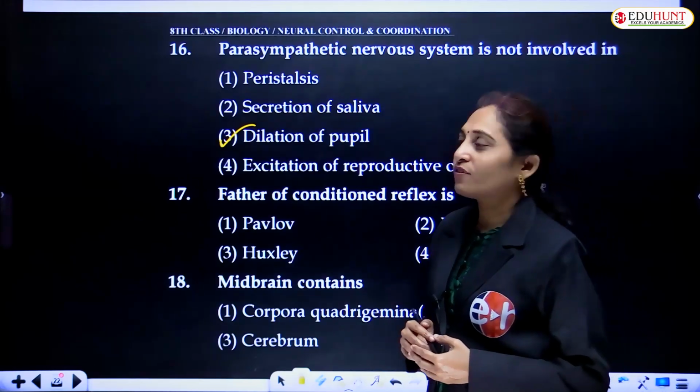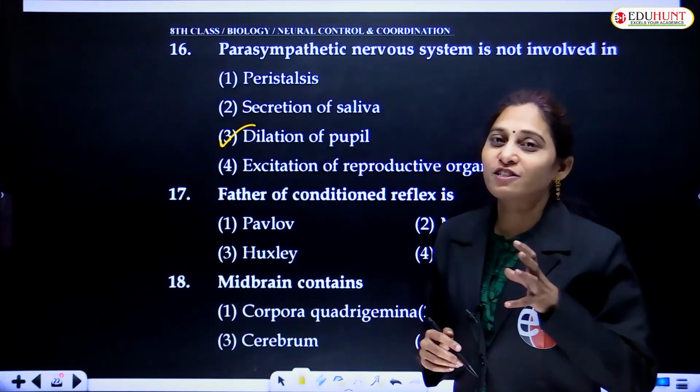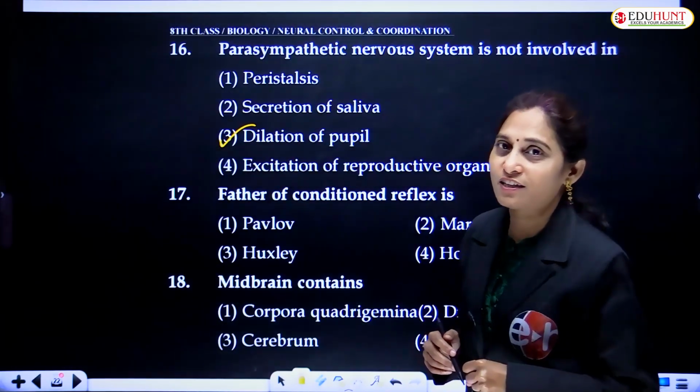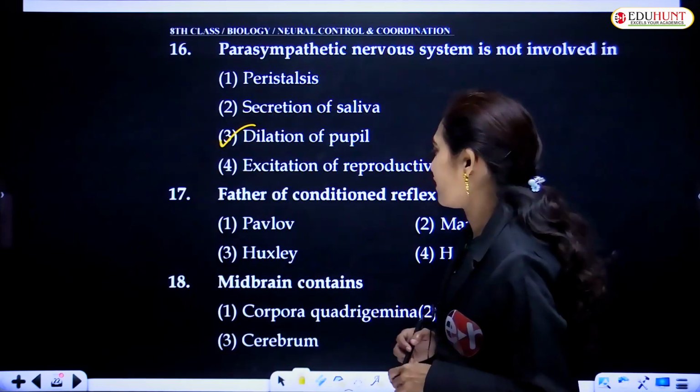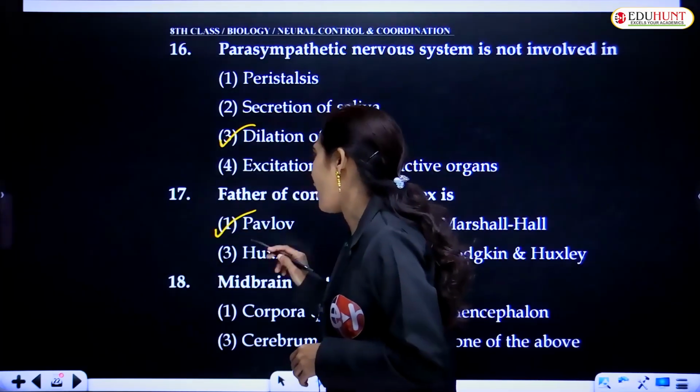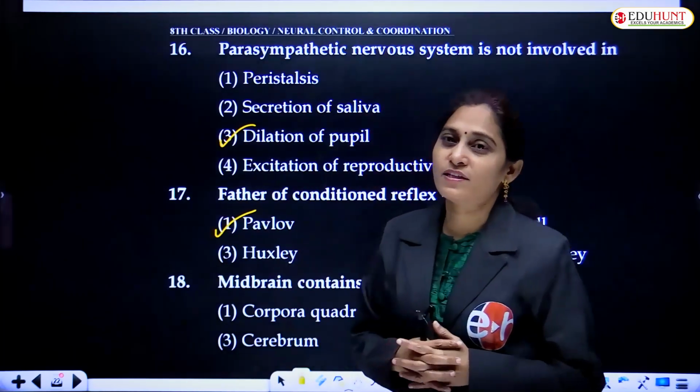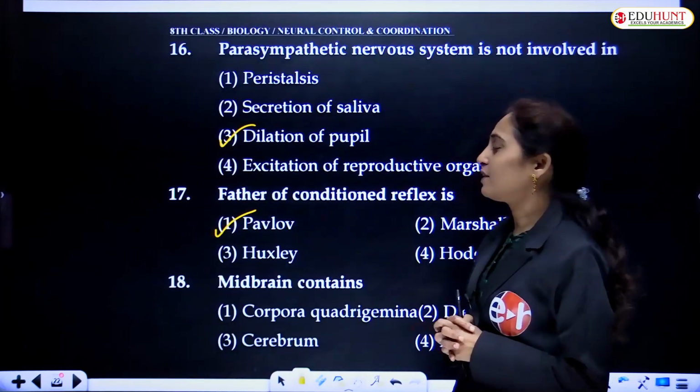Obviously, father of conditioned reflex, conditioned, we are generating it. So conditioned reflex is Ivan Pavlov. Ivan Pavlov is the father of conditioned reflex.